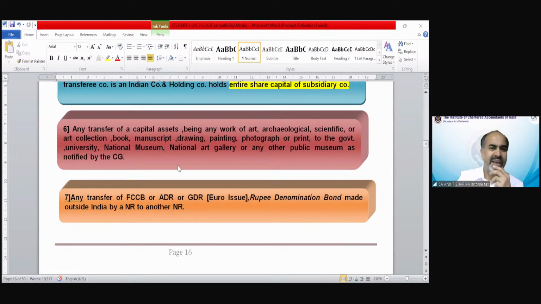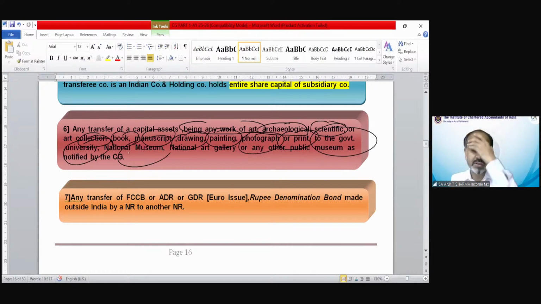Next is very simple. Any transfer of a capital asset, being any work of art, archaeological, scientific, or any collection, book, manuscript, drawings, painting, photograph, print, to the government, university, national museum, national art gallery, etc. So if you have any antique things and you transfer them to a government museum, etc., there would be no capital gain. Clear?